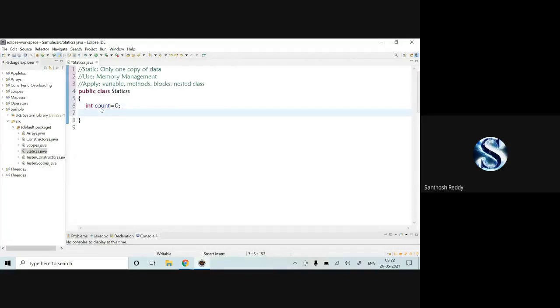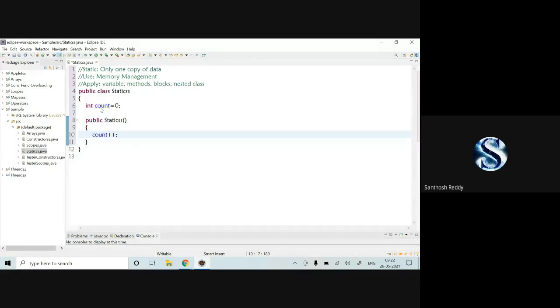Later I'll create one constructor of statics, like public statics, open and close parenthesis. Here I'm going to use count plus plus.